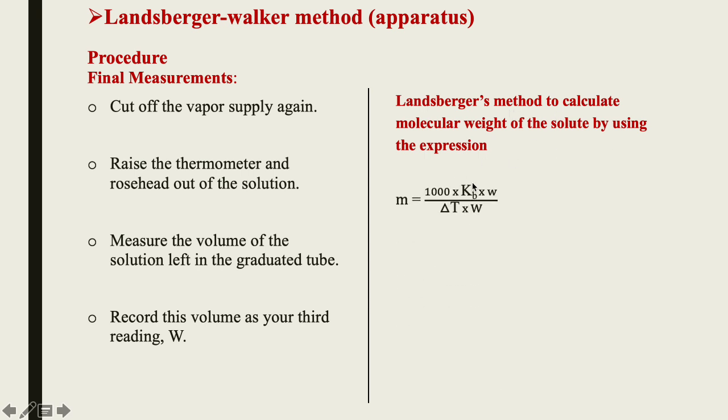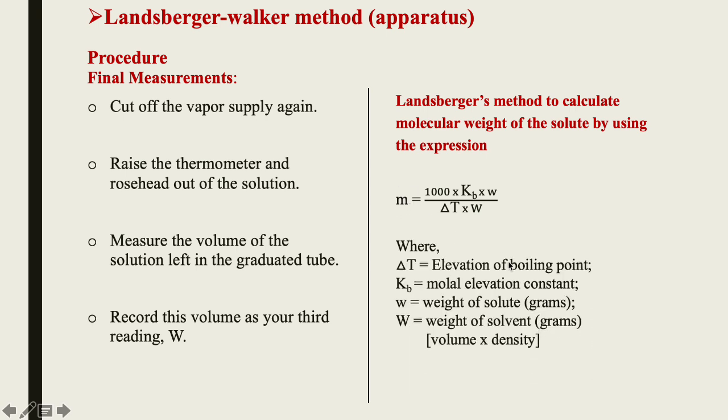This Landsberger method is used to calculate the molecular weight of the solute by using the expression M, the molecular weight of the solute, equals 1000 into Kb into small w, divided by delta T into capital W. Using this expression we can calculate the molecular weight of the solute, where delta T represents the elevation of boiling point that we get from this Landsberger-Walker experiment. So using these apparatus you can get the delta T.